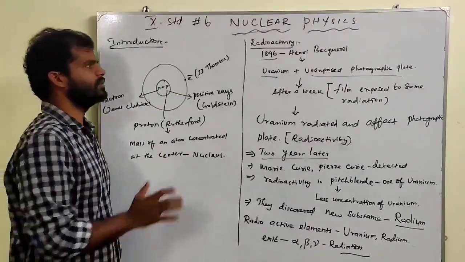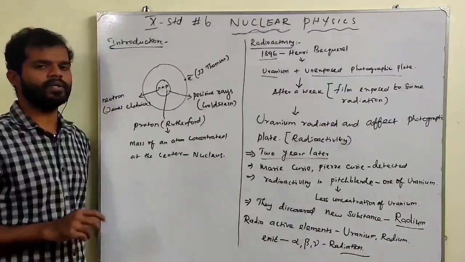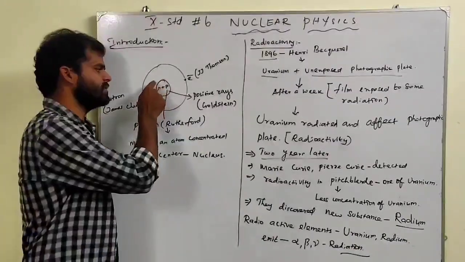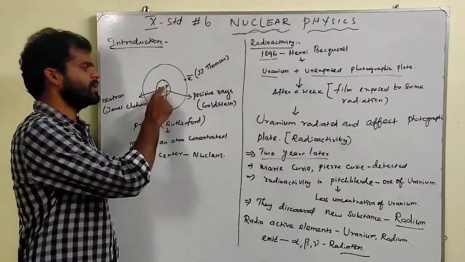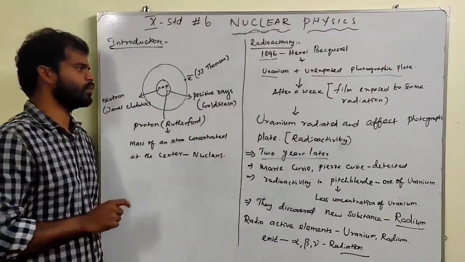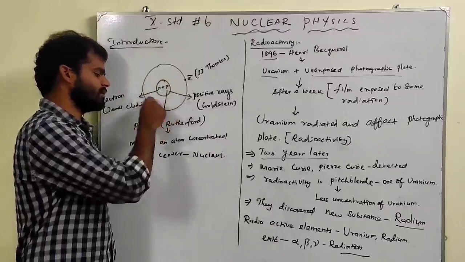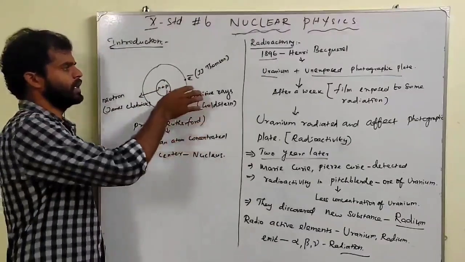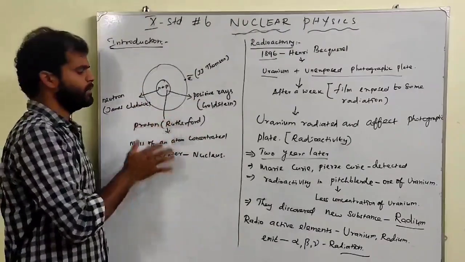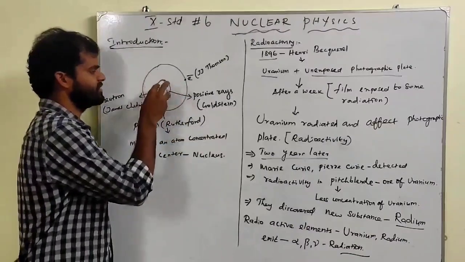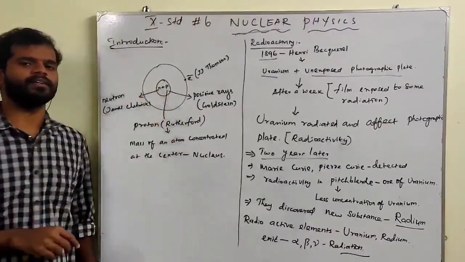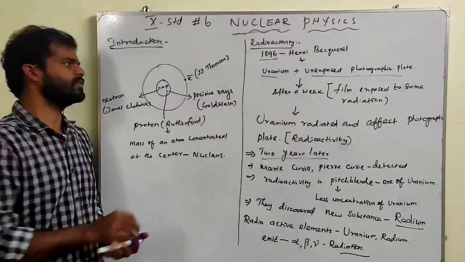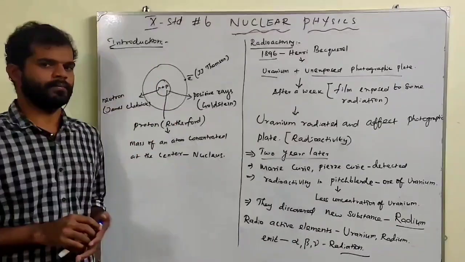So here we are going to discuss the nucleus. Where is the nucleus present? The nucleus is present at the center. What is present at the center? Neutrons plus protons are present. Neutrons and protons present at the center are called the nucleus. The mass of an atom is concentrated only at the center. That is called the nucleus. So this is about the atom, right?